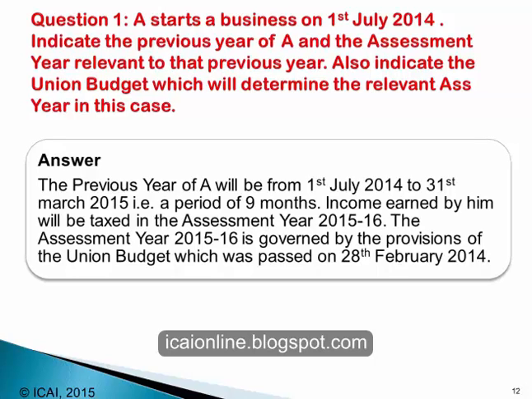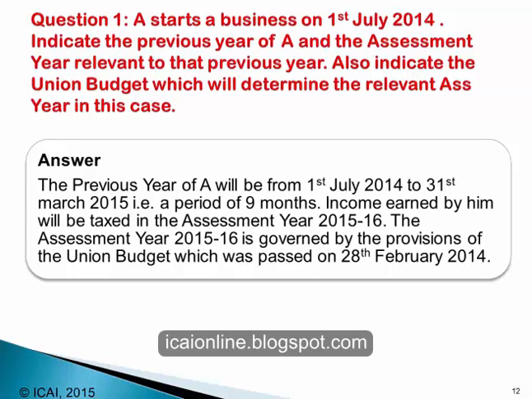That means it will be only for a period of 9 months. Why? Because the business was started on 1st July 2014 and the income started from that date. Income earned by him during this previous year, comprising of the period 1st July 2014 to 31st March 2015, will be taxed in the assessment year 2015-16.